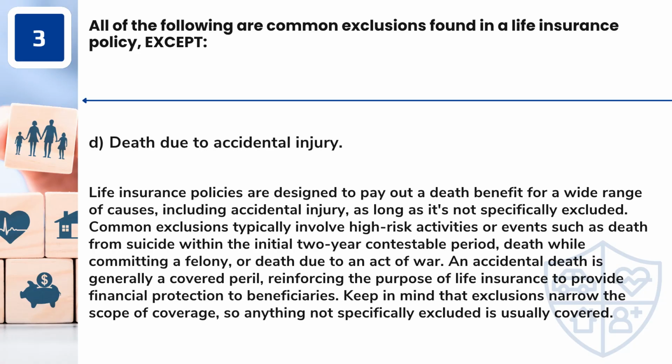Answer: D. Death due to accidental injury. Life insurance policies are designed to pay out a death benefit for a wide range of causes, including accidental injury, as long as it's not specifically excluded. Common exclusions typically involve high-risk activities or events such as death from suicide within the initial 2-year contestable period, death while committing a felony, or death due to an act of war. An accidental death is generally a covered peril, reinforcing the purpose of life insurance to provide financial protection to beneficiaries. Keep in mind that exclusions narrow the scope of coverage, so anything not specifically excluded is usually covered.